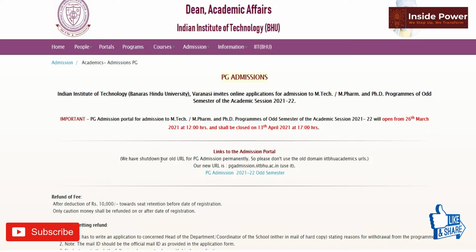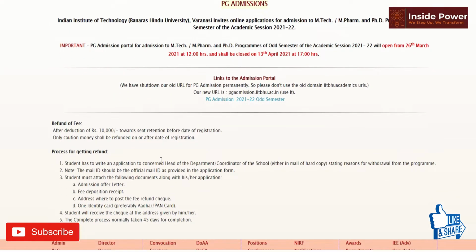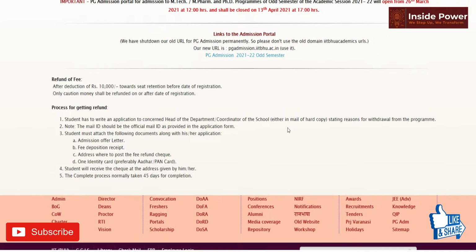Okay, so after going to this interface, you will have all the details like PG admission portal for MTech, MPharm, PG admissions open from 26th March 21. Okay, so ये अभी open हुआ है और last date है 13th April 21. So here everything information is given.